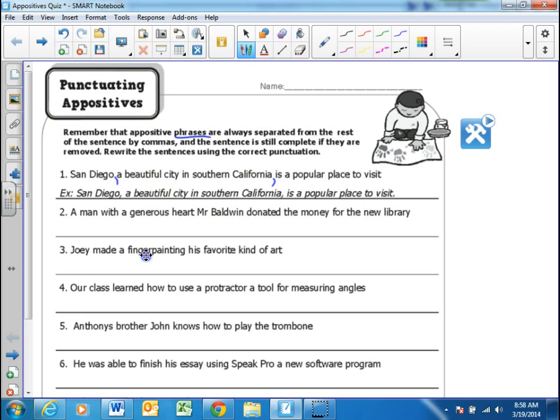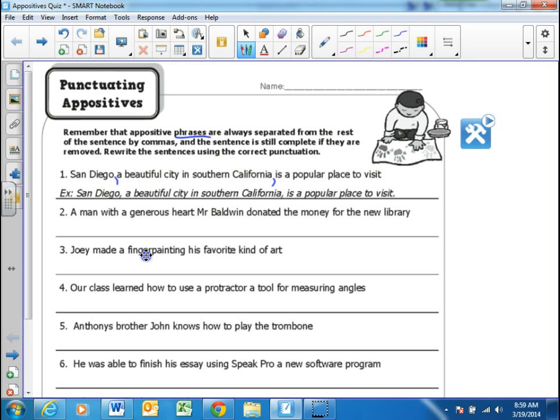So appositives are not required for good sentences. What they do is they make the sentences better. And remember that an appositive always relates to or describes a noun or a pronoun. So it's talking about the noun San Diego. So we're taking a little pause, we're giving a little bit more information, and then we're continuing with our thought. So it's kind of like your thoughts are interrupted momentarily for another thought, and then we can continue on our way with what we're doing.